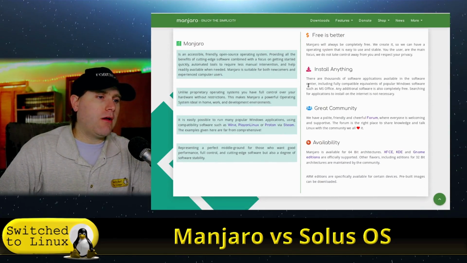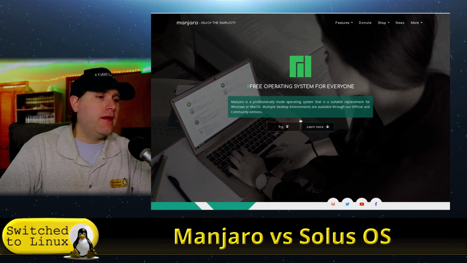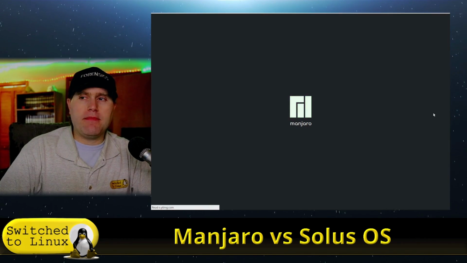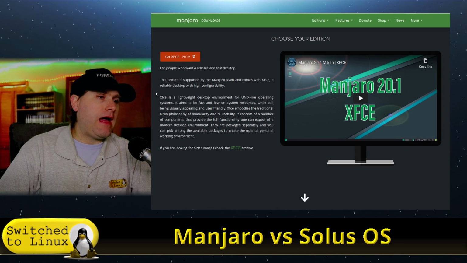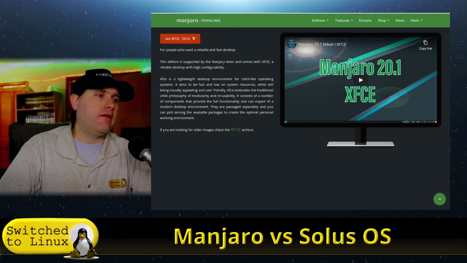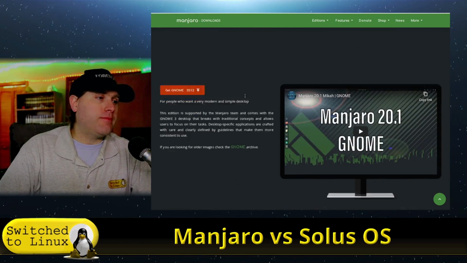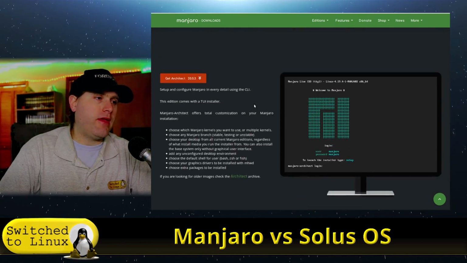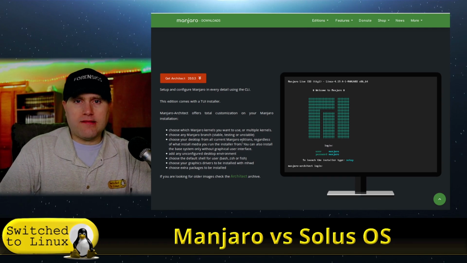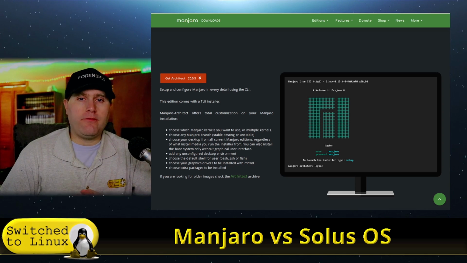So on Manjaro, they launched this new website here a little while back. You can come over here, hit the Try Manjaro button, and then you have the splash screens with the basics. So XFCE is what I consider their most core build. We have the Plasma, we have the GNOME, we have the Architect. Now the Architect is going to be a terminal-based installer. I've done videos about this.